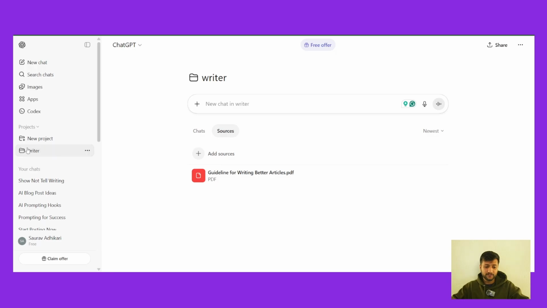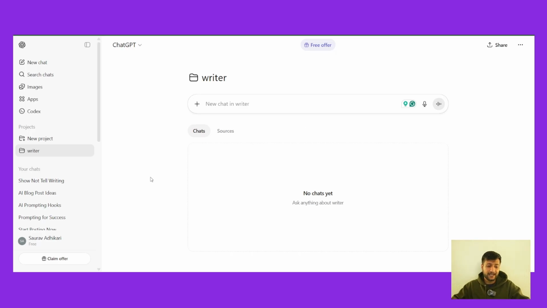So now this is the writer project. Anytime you input a raw thought, you have to give it proper context. You don't just type in write me an article on Claudebot. You have to type in more context, like two or three paragraphs giving it more context, and based on that context it will use these guidelines and write you a proper article that you can use. That's basically what you do.